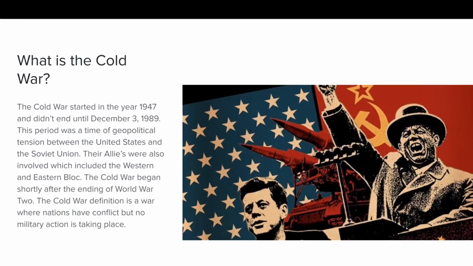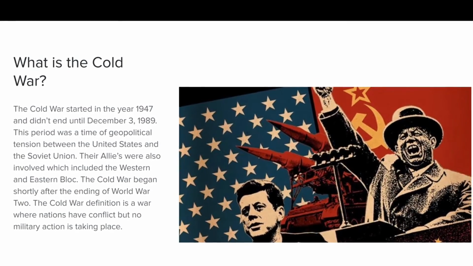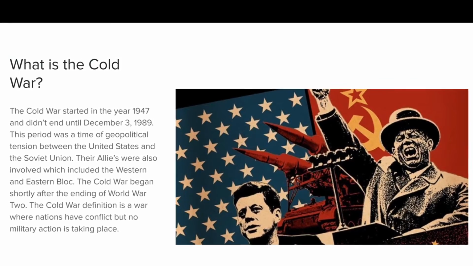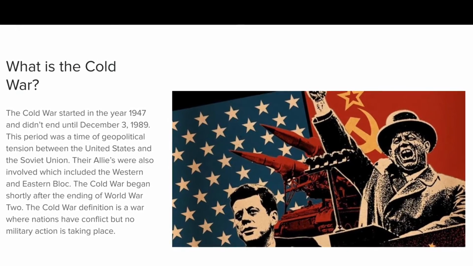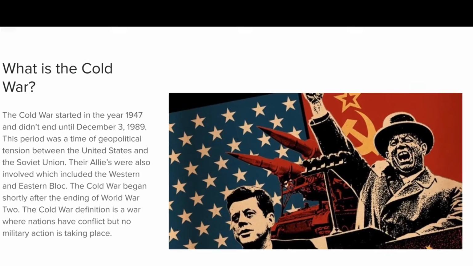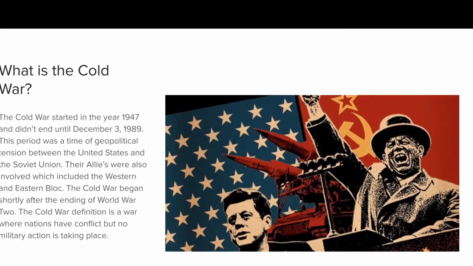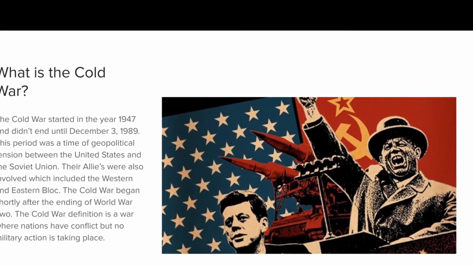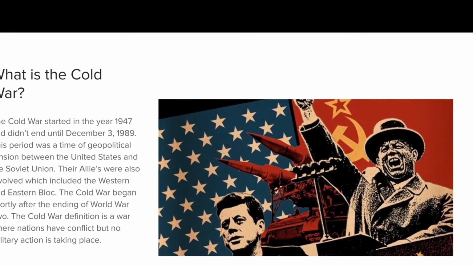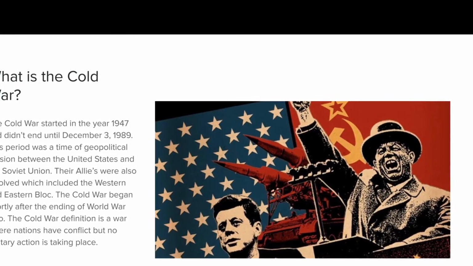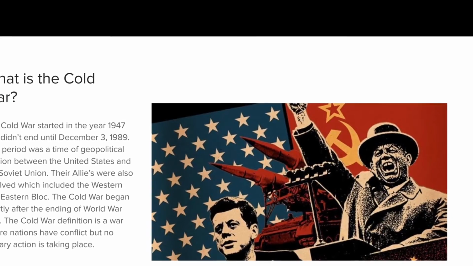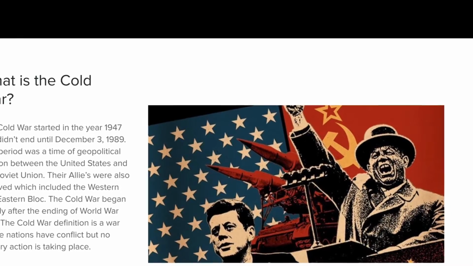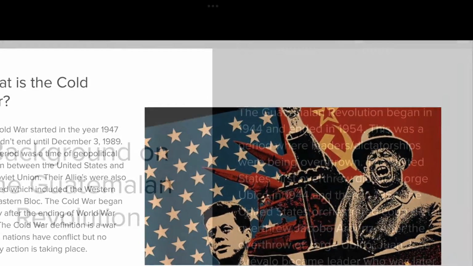The Cold War started in the year 1947 and didn't end until December 3rd, 1989. This period was a time of geopolitical tension between the United States and the Soviet Union. The Allies were also involved, which included the Western and Eastern Bloc. The Cold War began shortly after the ending of World War II. The Cold War definition is a war where nations have conflict but no military action has taken place.